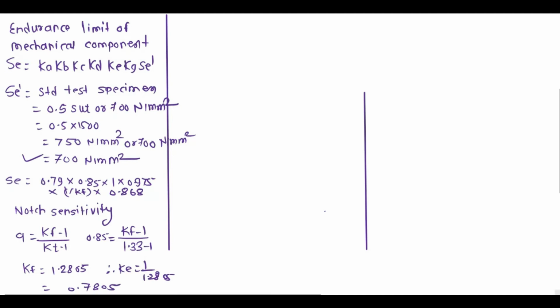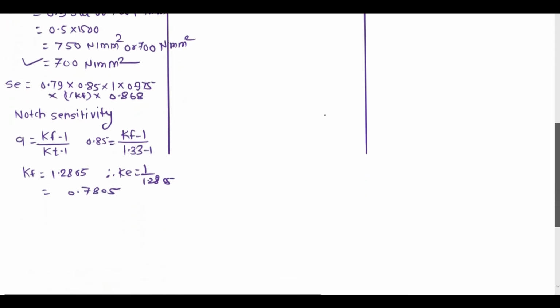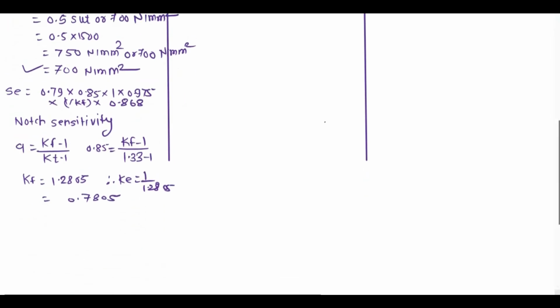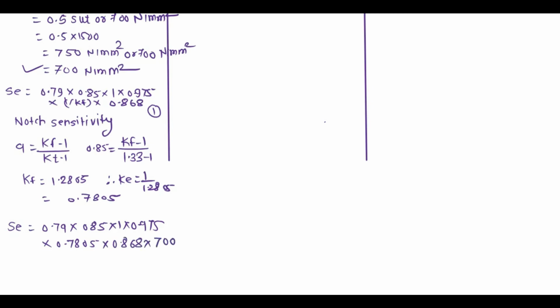Next we have to calculate the endurance limit of the mechanical component. Putting all the values in equation number 1, we get Se equals 0.79 into 0.85 into 0.975 into 0.7805 into 0.868 into Se dash, which is 700 Newton per mm square.